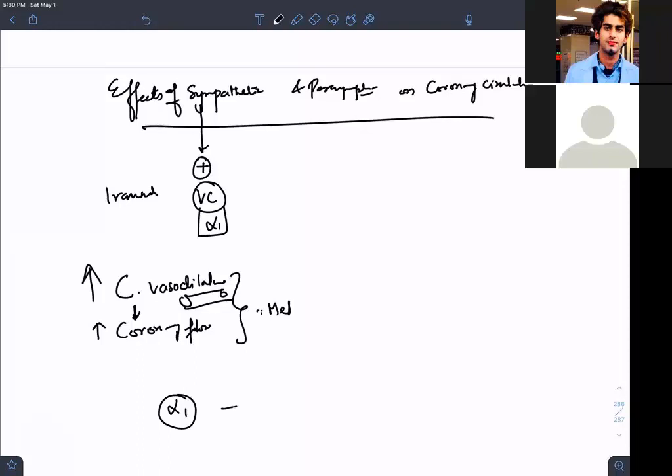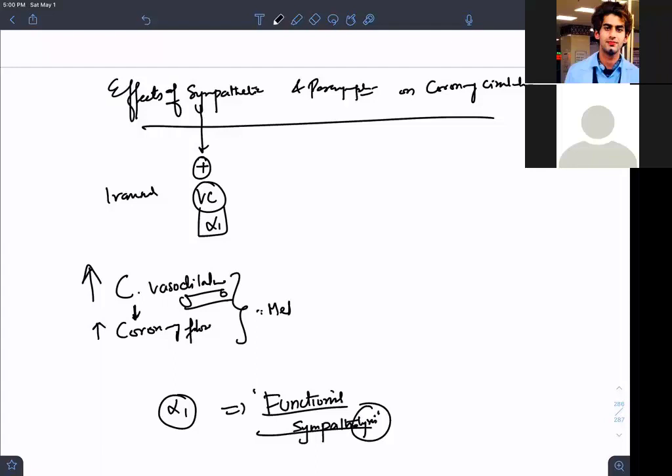This is called functional sympatholysis. Isn't it a functional sympatholysis? You are breaking the sympathetic activity. This concept is called functional sympatholysis. Lysis means to break. So you are breaking the sympathetic activity.